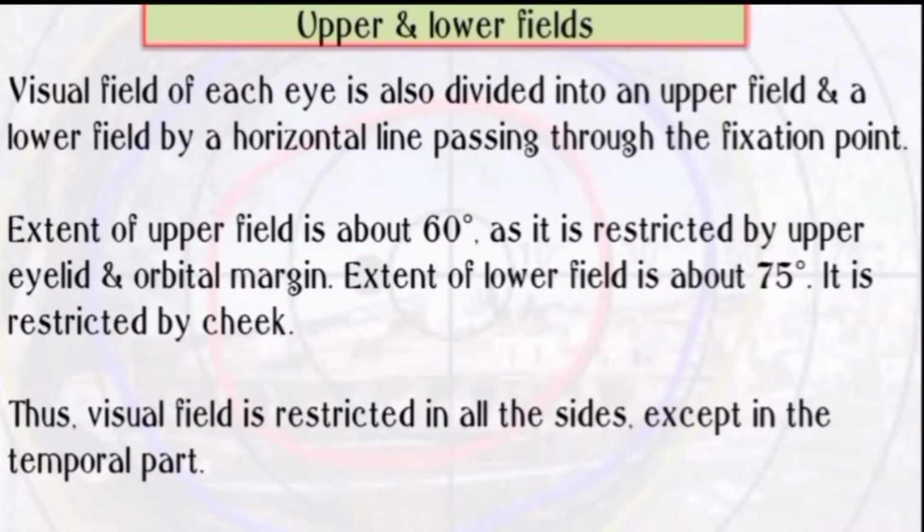Then upper and lower field. Visual field of each eye is also divided into upper and lower field by a horizontal line which is passing through the fixation point. The extent of upper field is about 60 degrees, which is restricted by upper eyelid and orbital margin. And extent of lower field is about 75 degrees, which is also restricted by the cheek. So, the visual field is restricted on all sides except the temporal part.